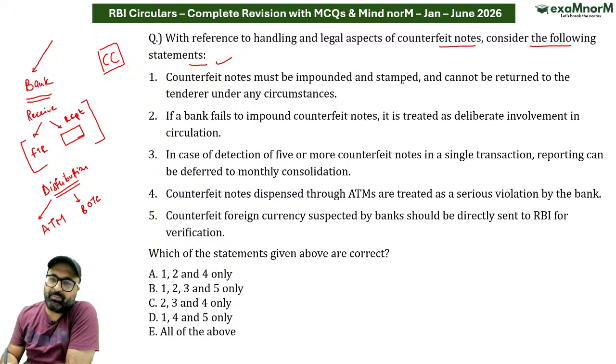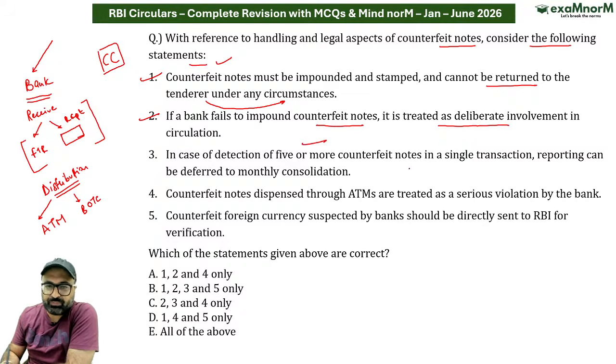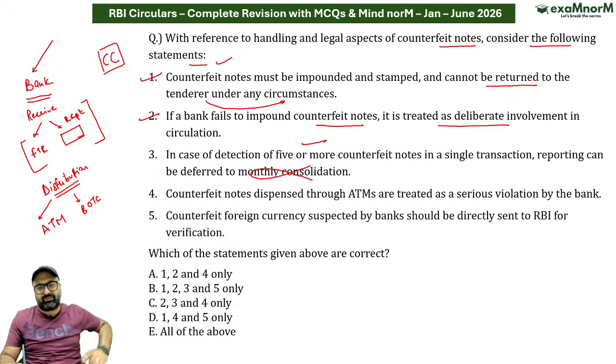Counterfeit notes must be impounded and stamped and cannot be returned to the tender under any circumstances. Correct. If a bank fails to impound counterfeit notes, it is treated as deliberate involvement. Correct. In case of detection of 5 or more, you have to report right away, not on monthly basis. You have to file the FIR right away.